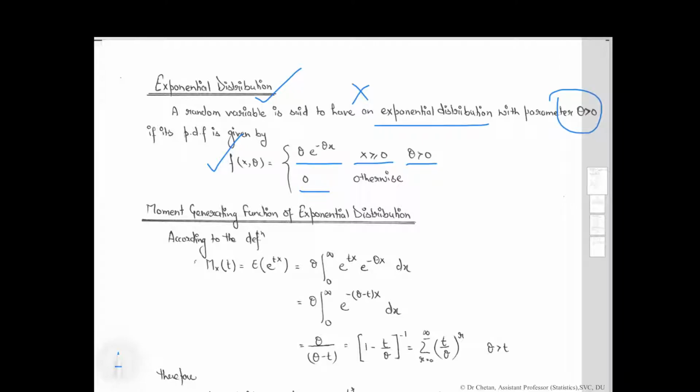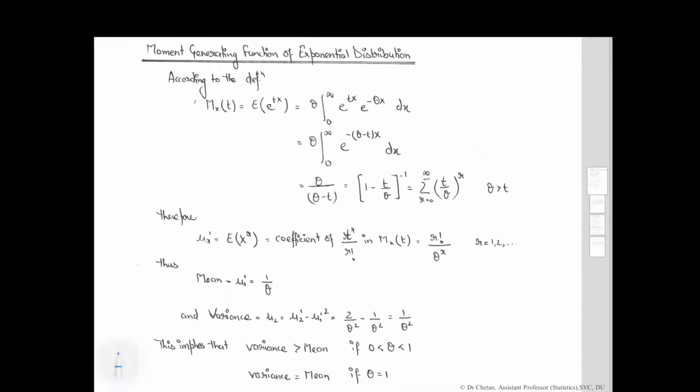Now we will calculate the moment generating function of the exponential distribution. According to the definition, M_x(t), that is the moment generating function, is given by the expected value of e raised to the power of tx, which is equal to this quantity. Here we just put the value of f(x). We will get this quantity, which is equal to this quantity after solving.